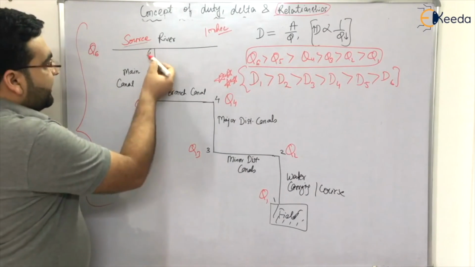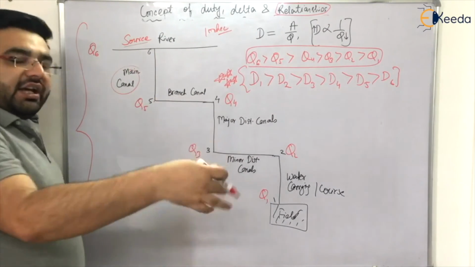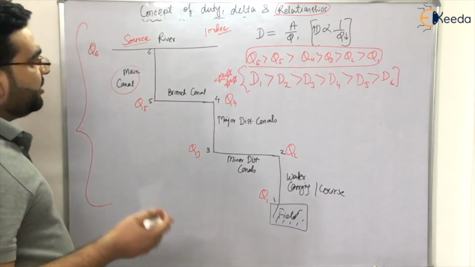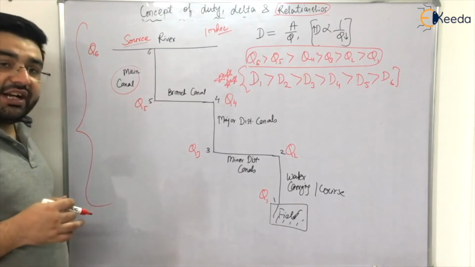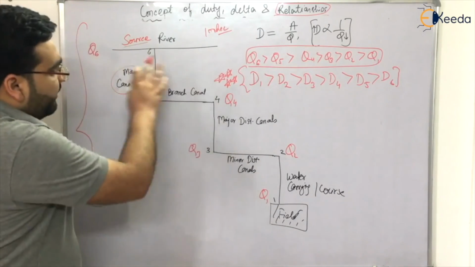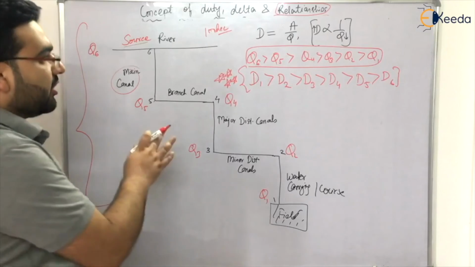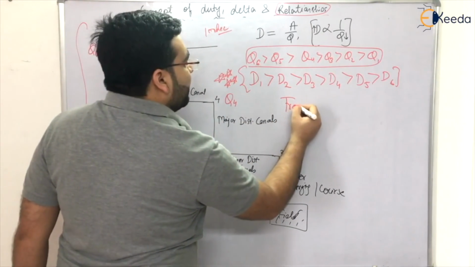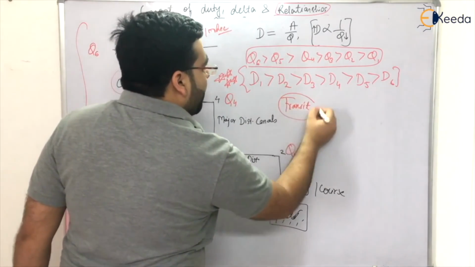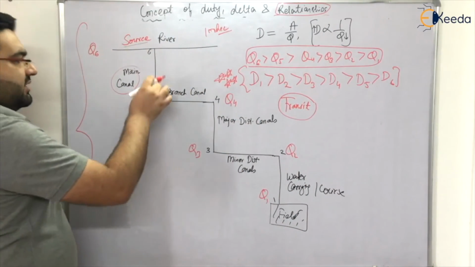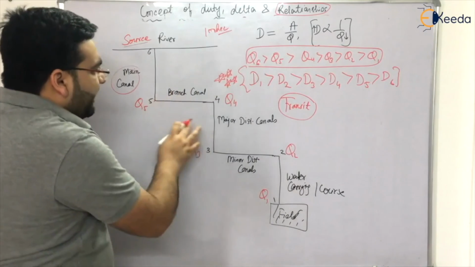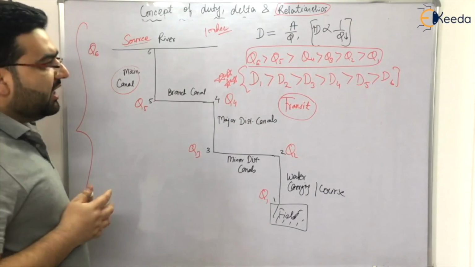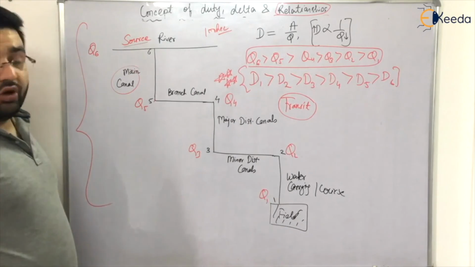Okay, I will be discussing what the main canal and branch canal are in further chapters, when we discuss the design of irrigation channels. Then we will discuss it in detail. But I hope you have understood all these things, right? The reason also. These losses are known as transit losses, but you don't have to go into detail on what transit losses are. The evaporation losses, infiltration losses, seepage losses, all types of losses during the traveling of irrigation water in a canal are known as transit losses.